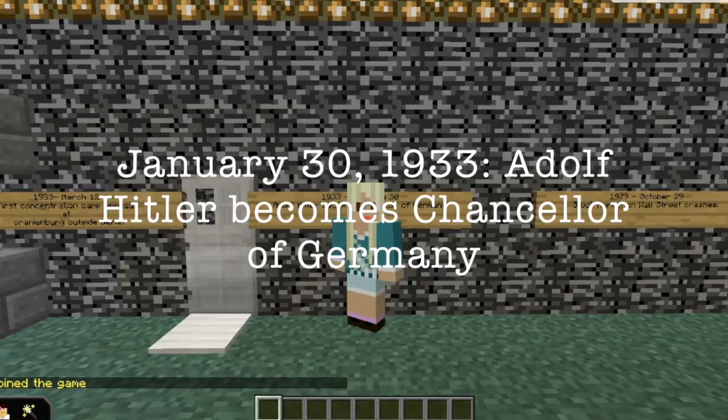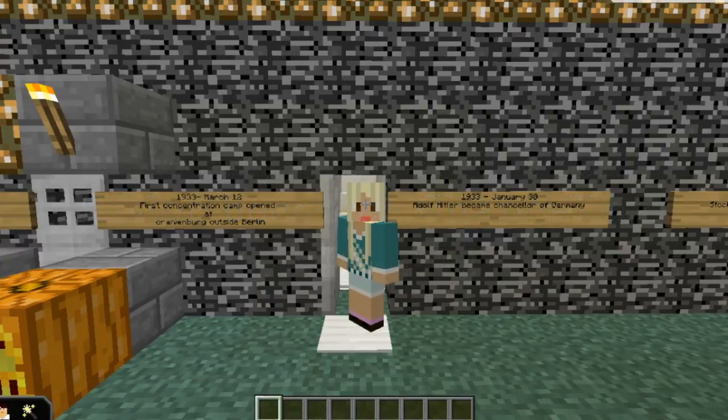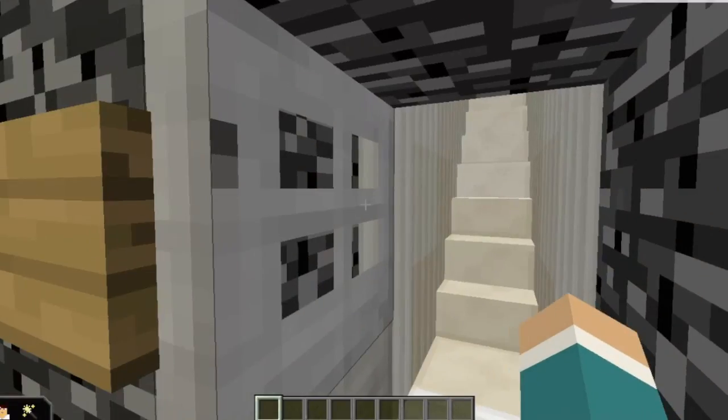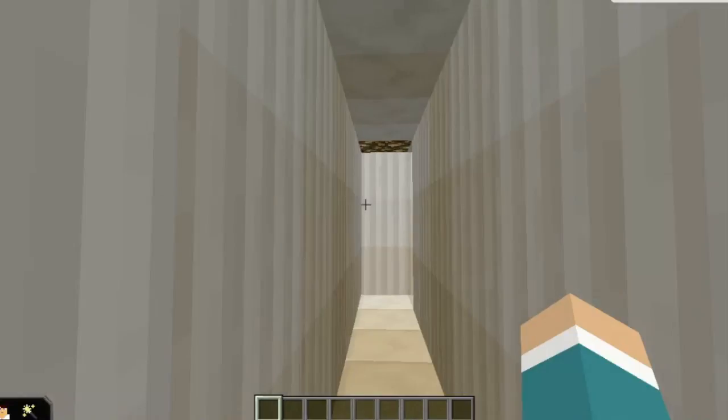My exhibit is on Adolf Hitler becoming Chancellor of Germany, which happened on January 30th, 1933. So, let's go to my exhibit. It's just up these stairs and round the corner.